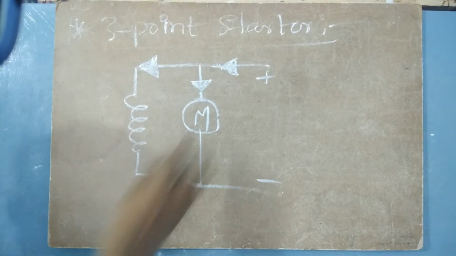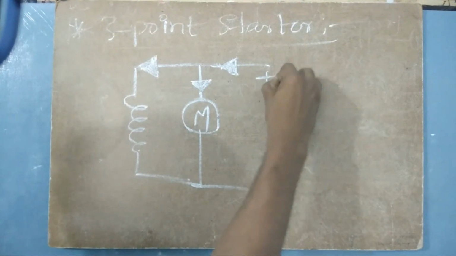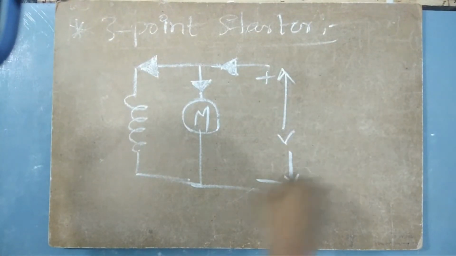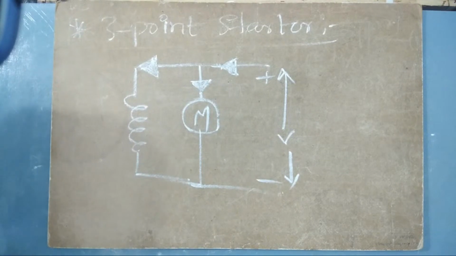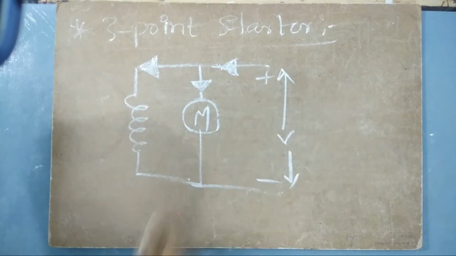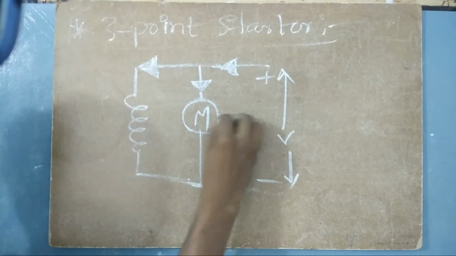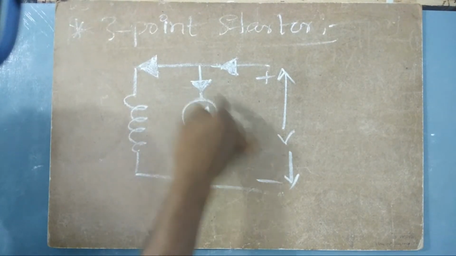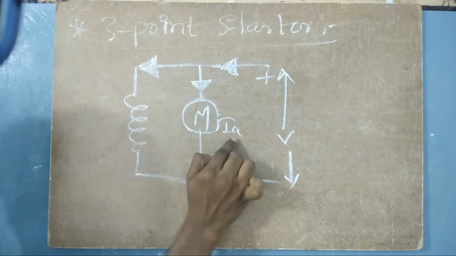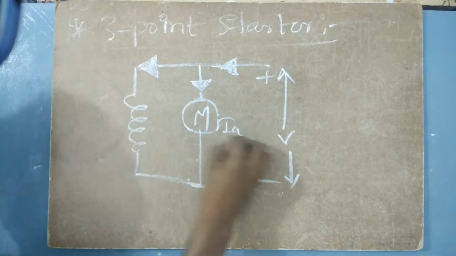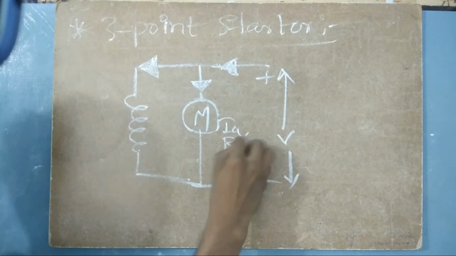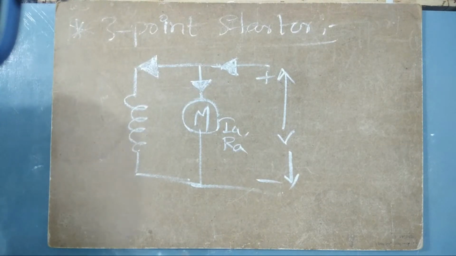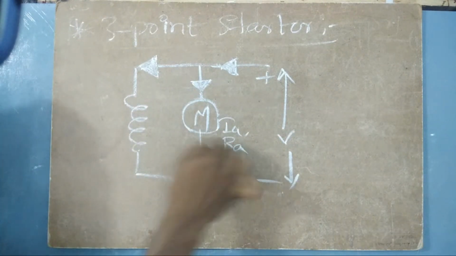So what happens here? Let us understand this one. Here V can be given as shown, because the supply is given in this direction. Here I will have the current IA flowing through this motor, because the current flowing through the armature is called IA. The resistance the armature will have is RA. The amount of current flowing through this machine is IA.